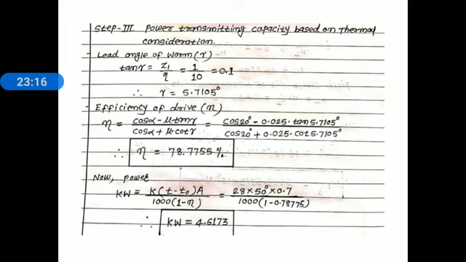Efficiency, 1 minus 0.78775. Simplify this and we get the value of power transmission capacity based on a thermal consideration, 4.6173. This is the complete problem. Remember, this problem was asked for 7 marks, November December 2019.